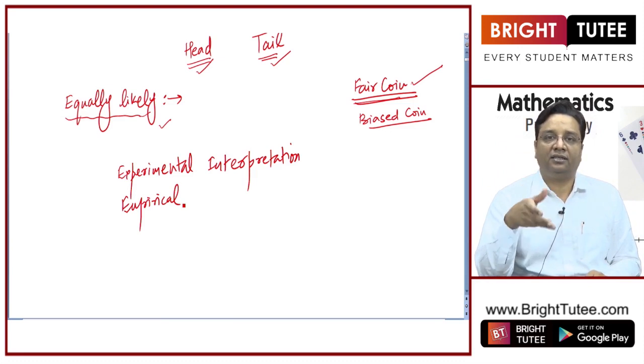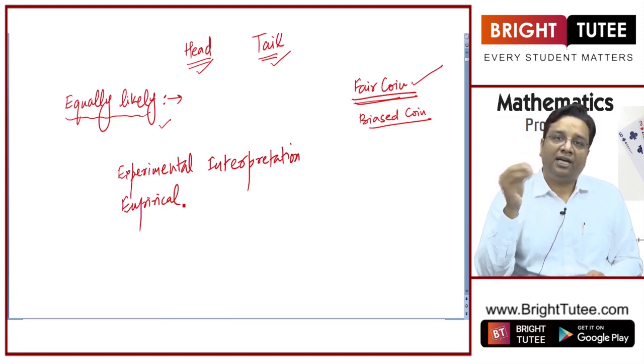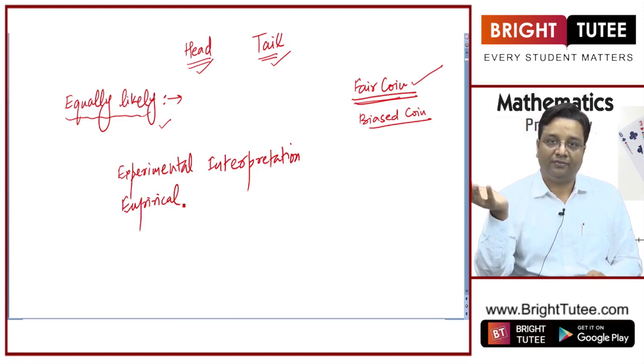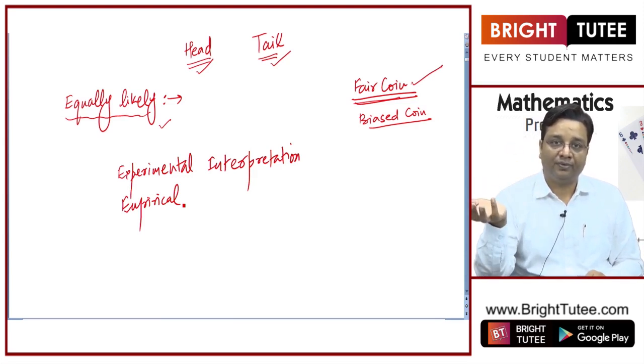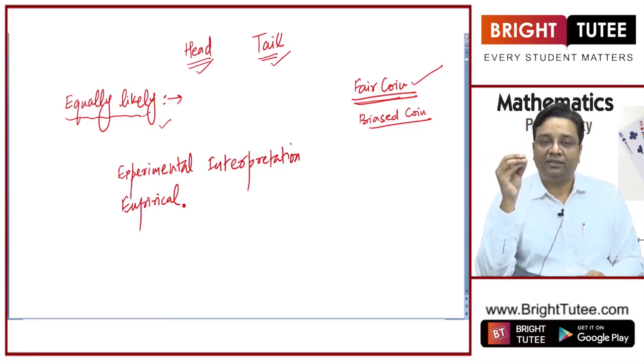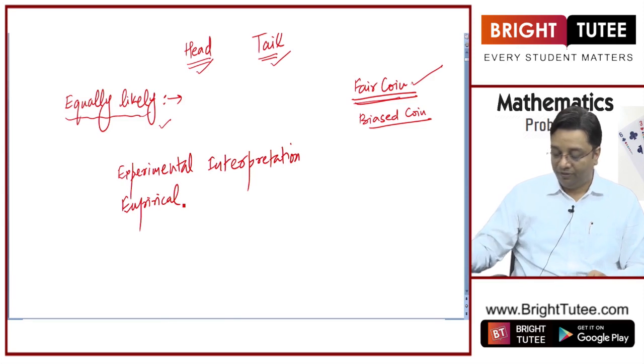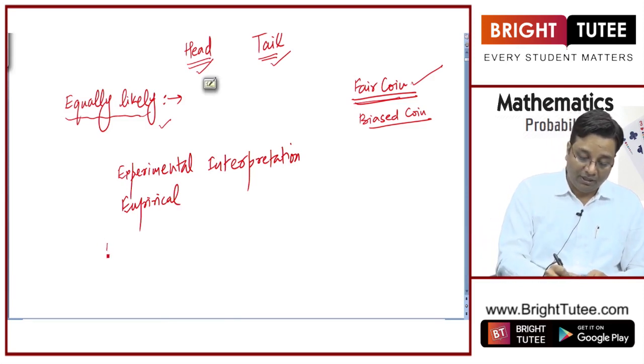Or let us take another case where you have to calculate the possibility of collapse of a building in case of earthquake, right? You cannot keep on performing that experiment. You wait for enough number of earthquakes to calculate the probability. No, right? So you have to devise certain other methods to calculate such probabilities. So we will introduce theoretical probability.